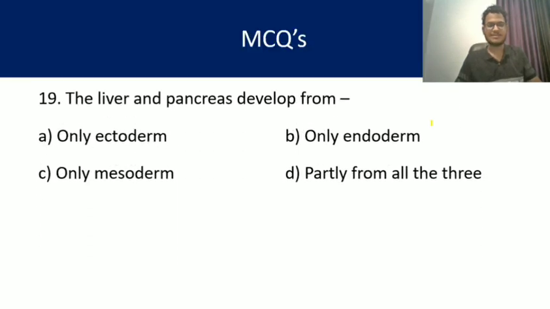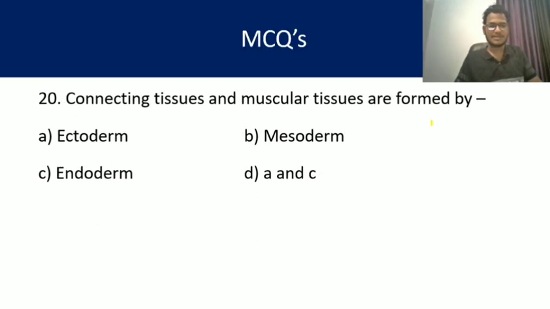Question 19. The liver and pancreas develop from ectoderm only, endoderm only, mesoderm only, or partly from all these three. So the answer is only endoderm. Liver and pancreas develop from endoderm only. Answer is B.